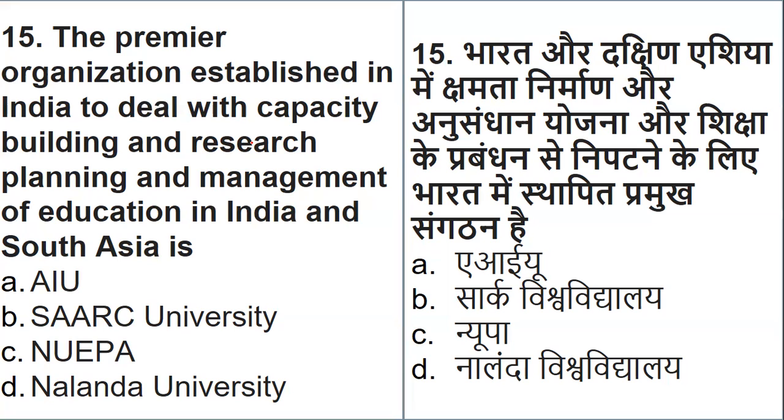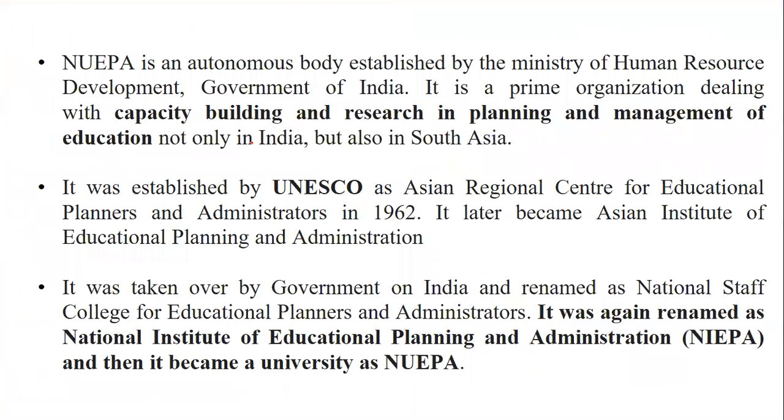So let's see now. This is again a very repeated question. I mean to say, this question comes again and again, one of the favorites in the list of UGC, but in a different way. Okay, so that is nothing but NUPA. So what exactly is it? It is an autonomous body under the Ministry of Human Resource Development, which is one of the prime organizations that deals with capacity building and research in planning and management.